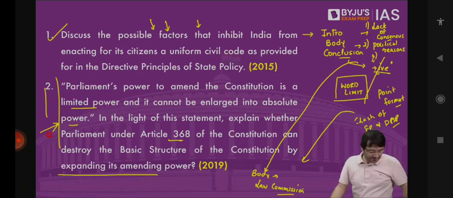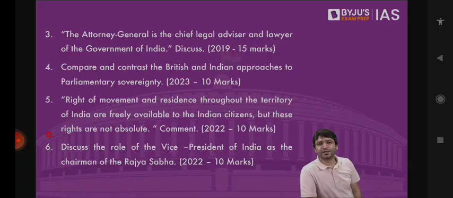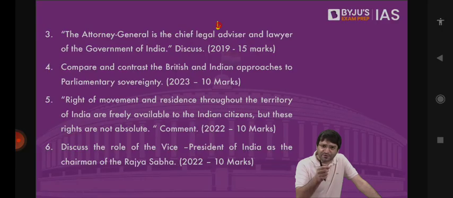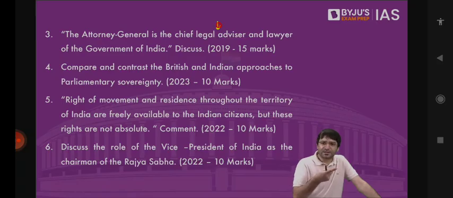The Attorney General is the chief legal advisor and lawyer of the Government of India. According to Article 76 of the Constitution, the Attorney General performs the following roles, which make the Attorney General the chief legal advisor and lawyer of the Government of India. Number one, to advise and assist the central government in all cases where the central government is a party. Number two, to present the viewpoint of the central government on any presidential reference made under Article 143. Third, to advise the central government on all legal matters as may be assigned to him.